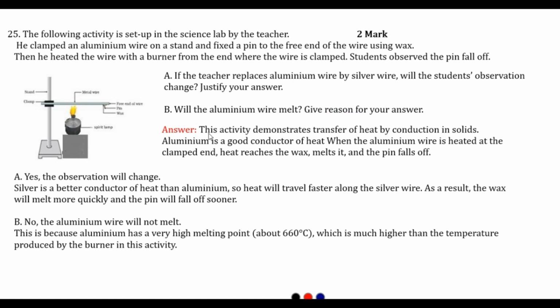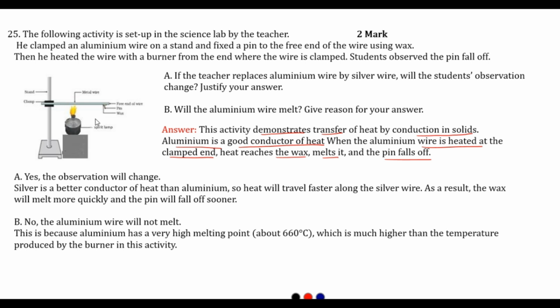The answer is, this activity demonstrates transfer of heat by conduction in solids. So this activity is done to explain that solids conduct heat. Aluminium is a good conductor of heat. When the aluminium wire is heated at the clamped end, heat reaches the wax, melts it, and the pin falls off. See, it is very simple. As we all know, solids are good conductors of heat and electricity, and among solids, aluminium is a good conductor of heat.